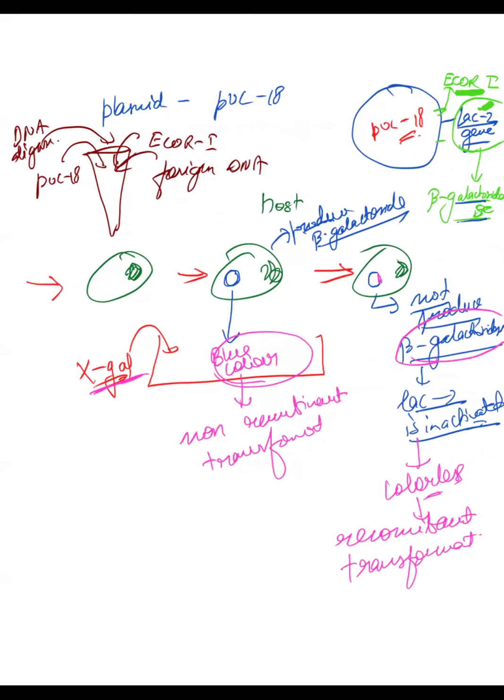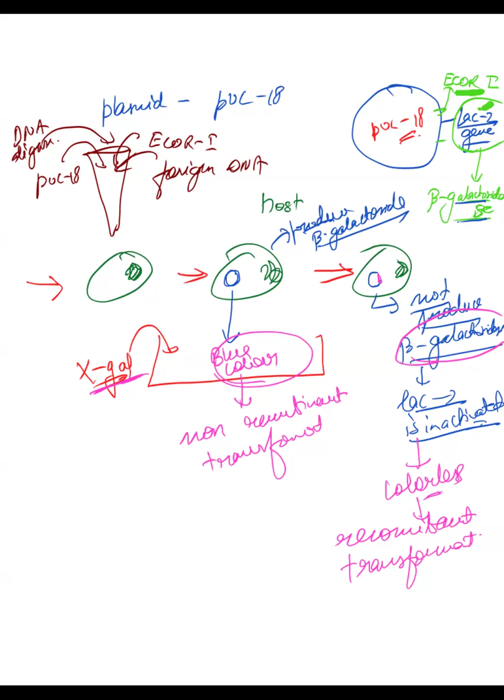You see in the second one, the lacZ gene is activated, so it can convert X-gal into product. So it will give you blue color. If blue color colonies are there, then that means it is non-recombinant. If it is colorless, no blue color colonies, then it is recombinant transformants. So here your required organism is not being killed. You do not need to do the plating twice. You can just see the color and you know whether it is your recombinant or non-recombinant transformant.